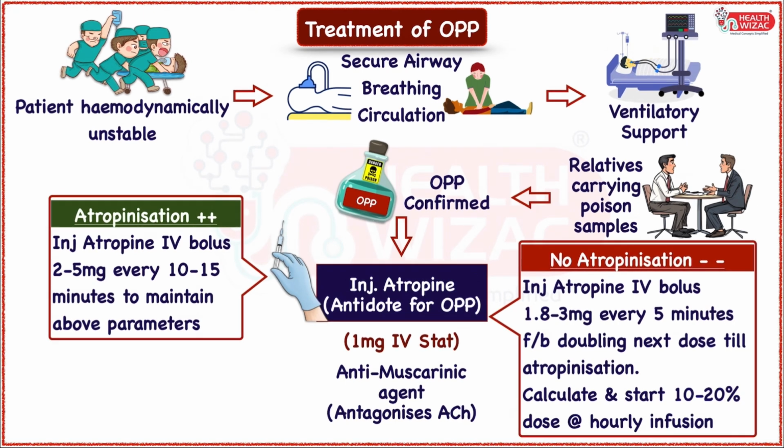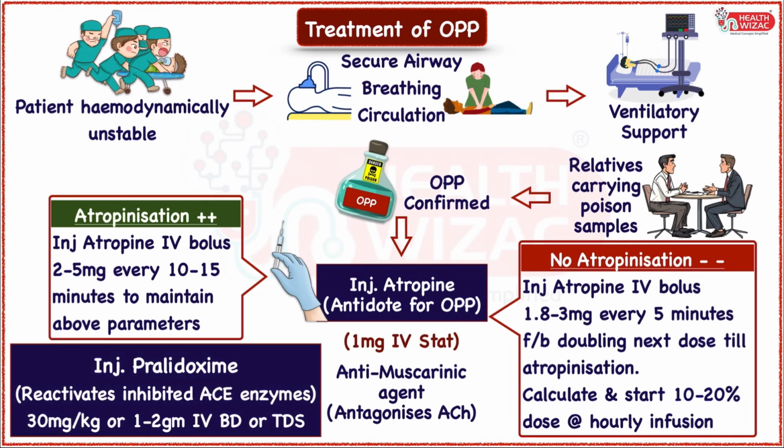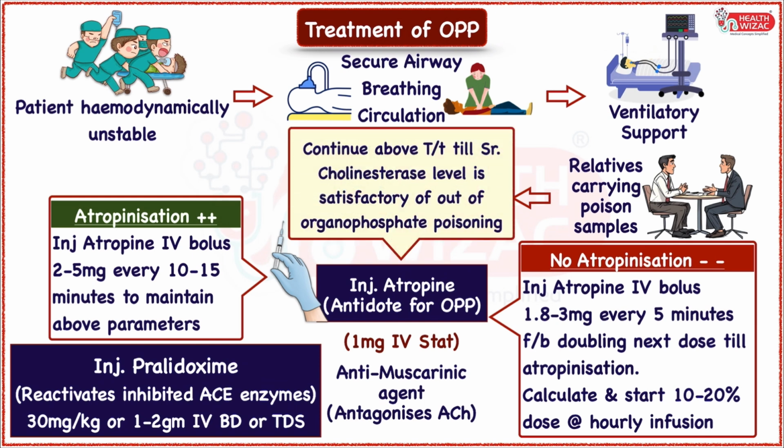as hourly infusion. Along with atropine, injection pralidoxime, which is an oxime and acts by reactivating inhibited acetylcholine esterase enzyme, should be started in a dose of 30 mg per kg or 1 to 2 gram twice or thrice depending upon the severity of symptoms. The above treatment should be continued until the serum choline esterase level is satisfactory to label patient out of organophosphate